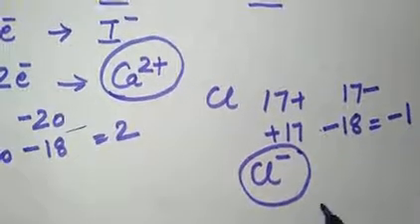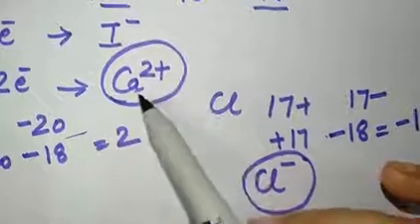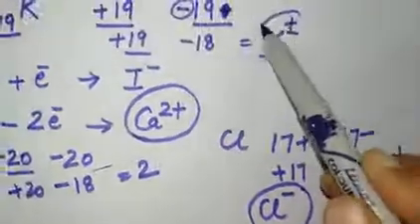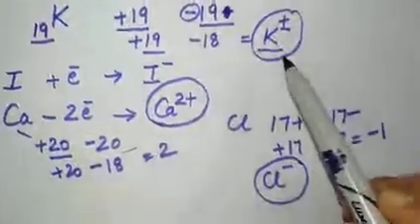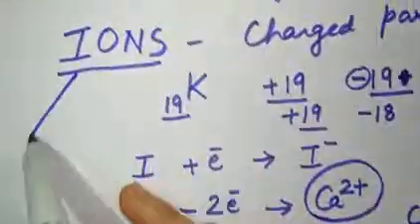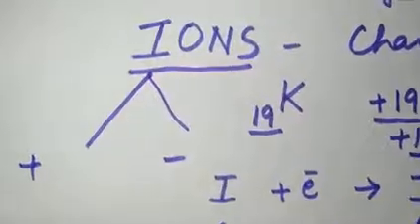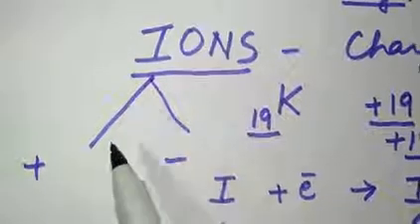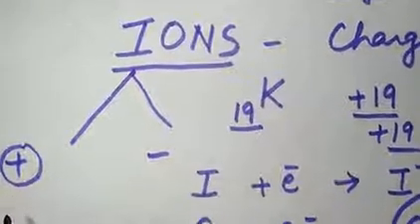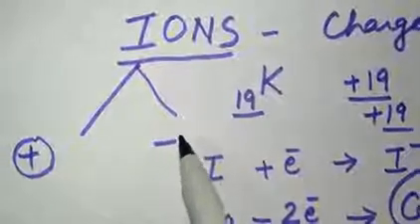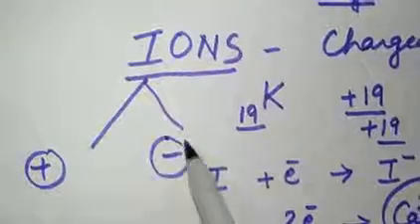What you need to learn is the charge on each: Cl minus, Ca plus 2, and K plus. These are known as ions. The charged particles are known as ions. Ions can be positively charged or negatively charged. If an atom loses an electron, it will form a positively charged ion. And if it gains an electron, naturally gaining an electron means gaining minus charge, so it will become a negatively charged ion.